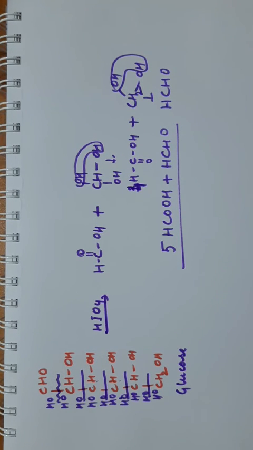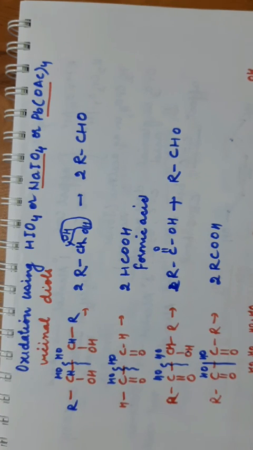Same way you can do the cleavage oxidation of fructose, which contains a CO group and OH group on adjacent carbons. So this is oxidation by HIO4. So we have covered all the reagents which can cause the oxidation of alcohols in different ways. I hope the topic is clear to you.